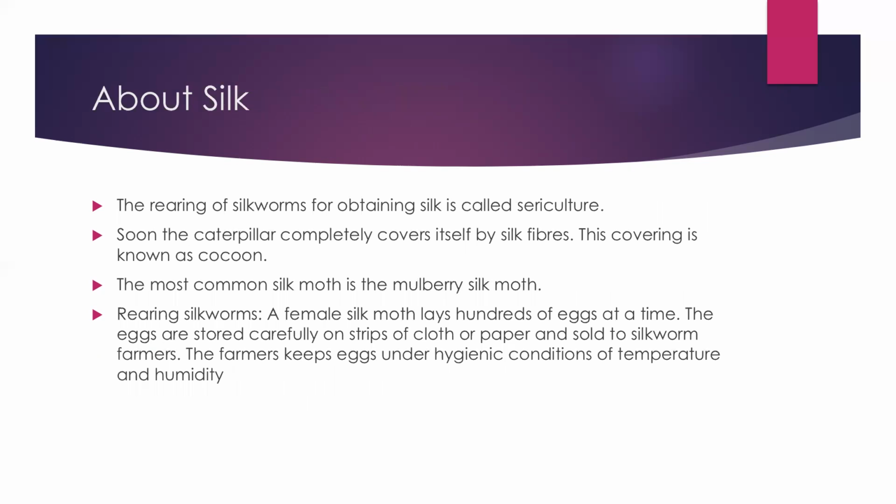About silk. The rearing of silkworms for obtaining silk is called sericulture. Soon the caterpillar completely covers itself by silk fibers. This covering is known as cocoon. The most common silk moth is the mulberry silk moth. Rearing silkworms. A female moth lays hundreds of eggs at a time. The eggs are stored carefully on strips of cloth or paper and sold to silkworm farmers. These farmers keep eggs under hygienic conditions of temperature and humidity. And when the eggs crack, the small caterpillars come out and feed for 2 to 3 weeks. They feed on the mulberry leaves and then they form themselves into cocoons.